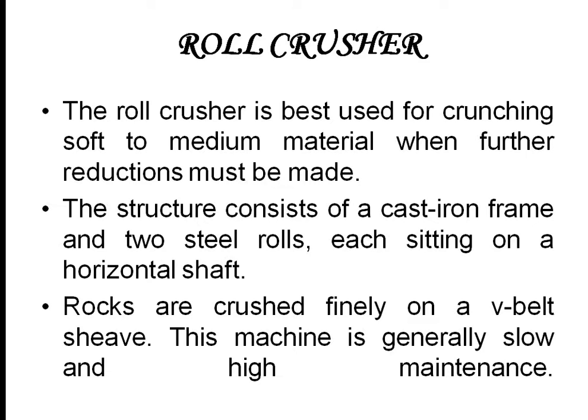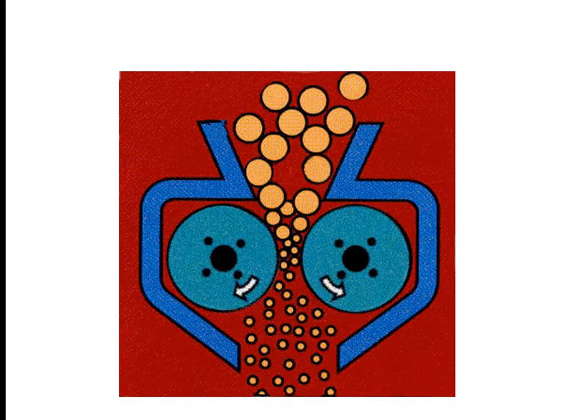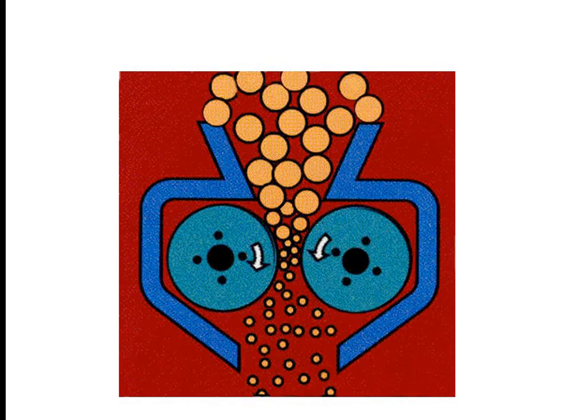The structure of the roll crusher consists of a cast iron frame and two steel rolls, each sitting on a horizontal shaft. Rocks are crushed finely on a V-belt sheave. This machine is generally slow and has high maintenance requirements. So, this is how a roll crusher works.